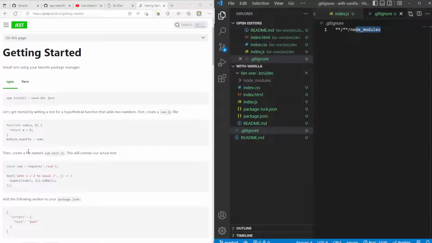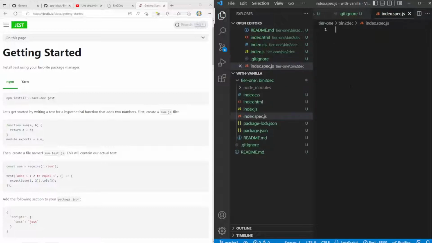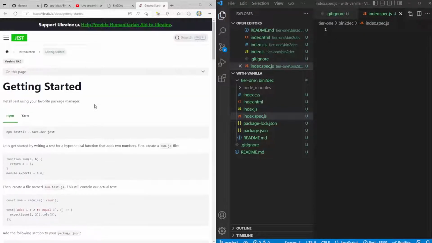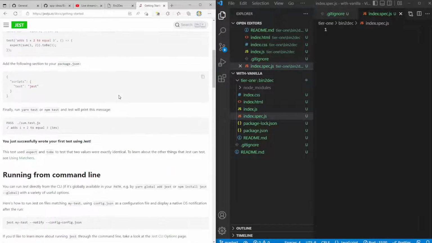So inside of bin to deck, we'll have sum.test, we'll have index.spec.js. Spec for our test file. Let's do the same thing. So if I do this, see, it wants me to export this.